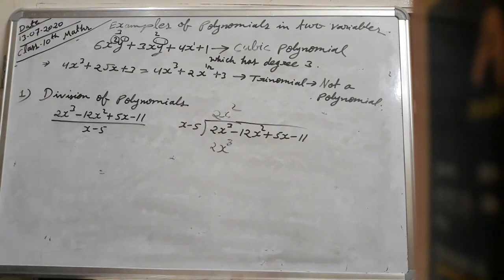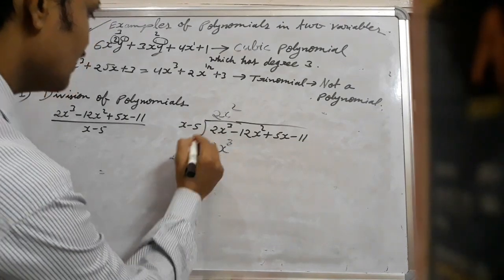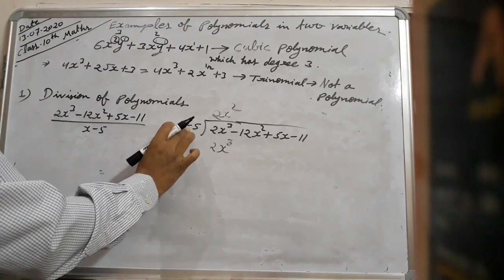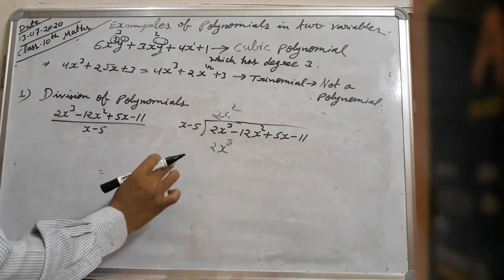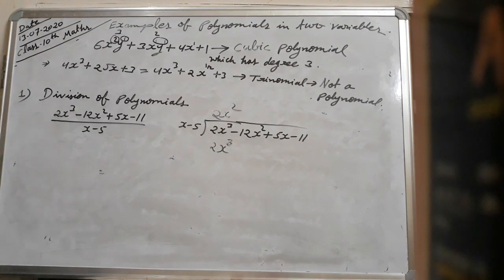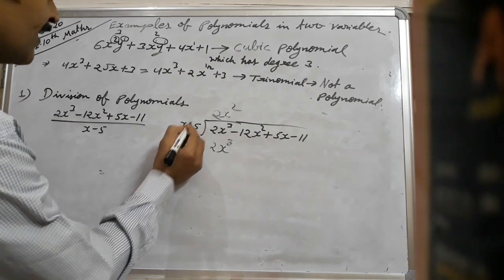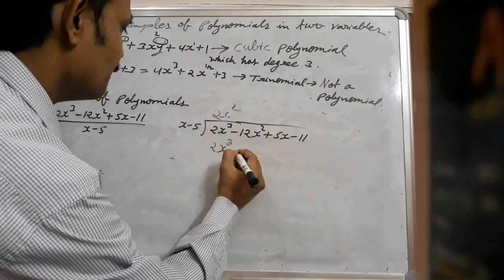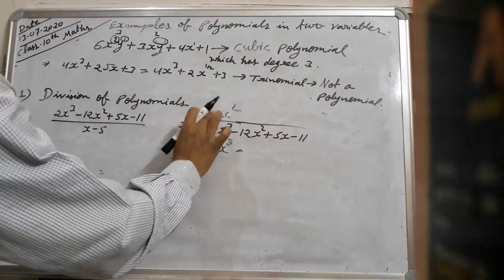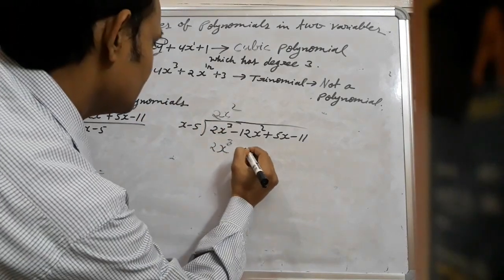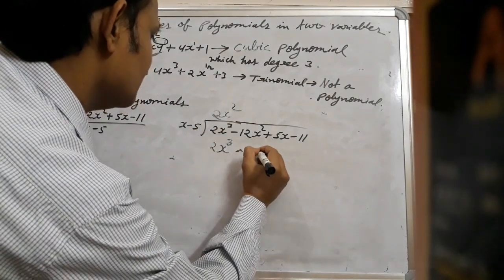Again, minus 5: multiply sign with sign, number with number and variable with variable. Minus into plus, you will get minus. Then 5 into 2, 10x square.